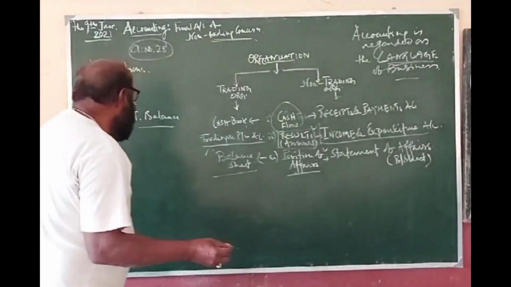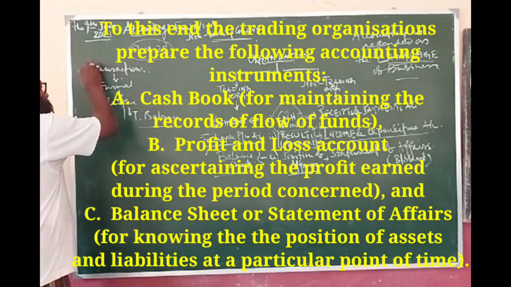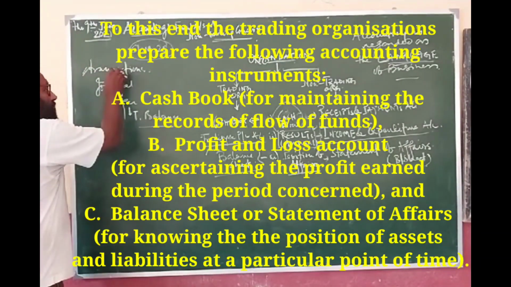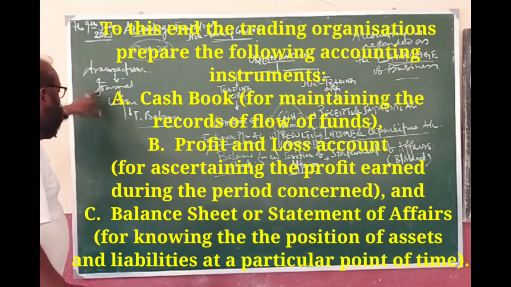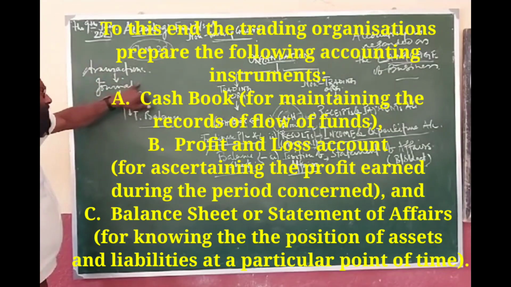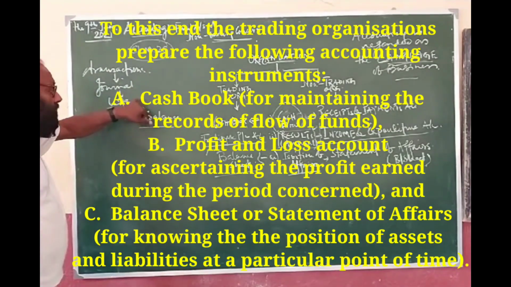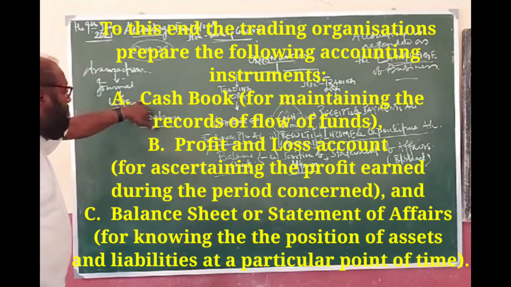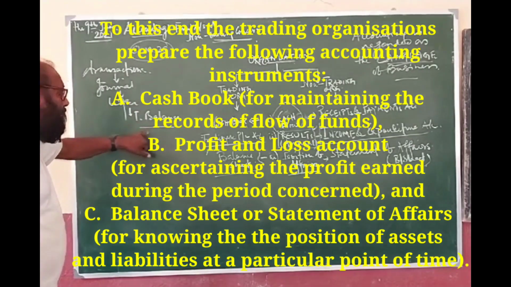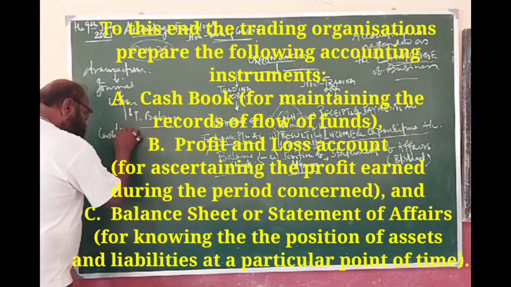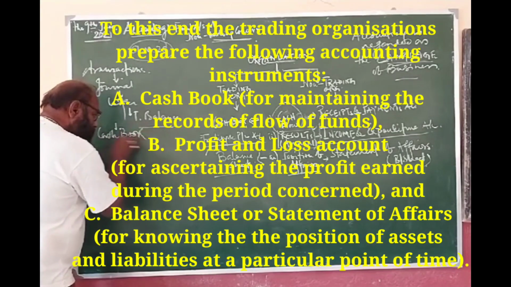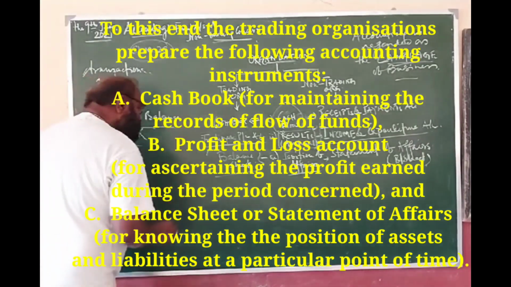Whatever be the nature of the organization, each organization must make transactions, and as soon as the transactions are made, the accounting process starts. Primary recording, journal, posting, costing, balancing, ledger, and then summarizing in the trial balance. And we also prepare a separate account, that is the cash book. In the cash book, we basically maintain 3 columns or 2 columns.